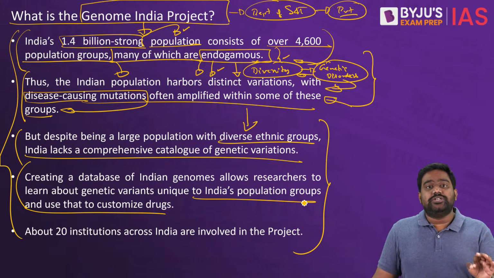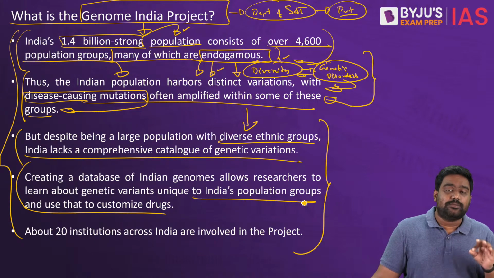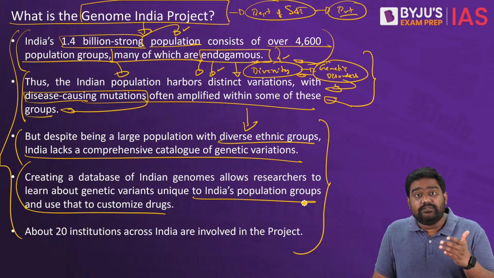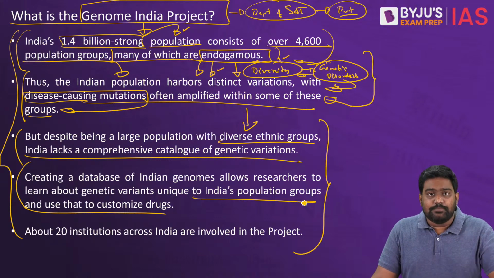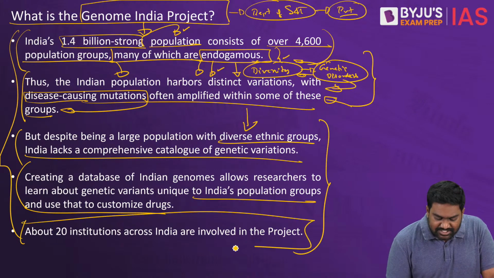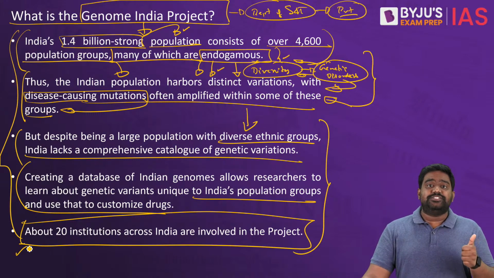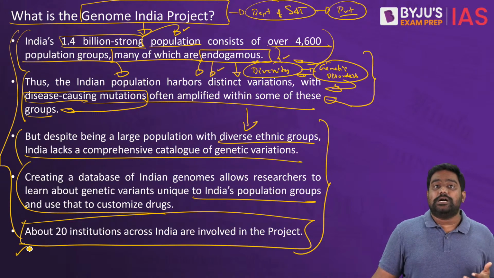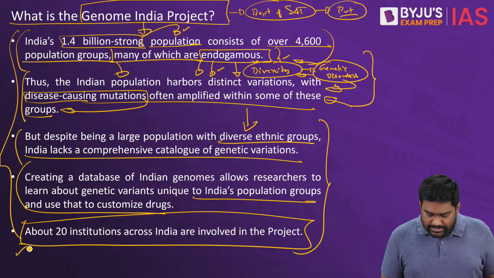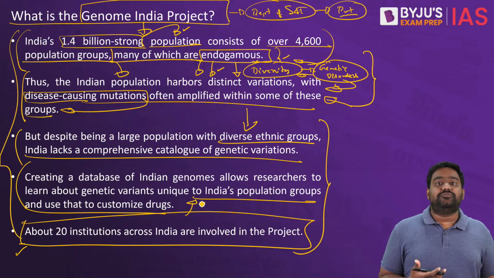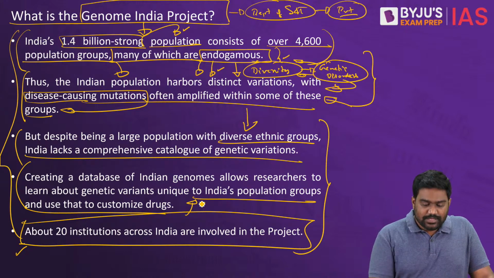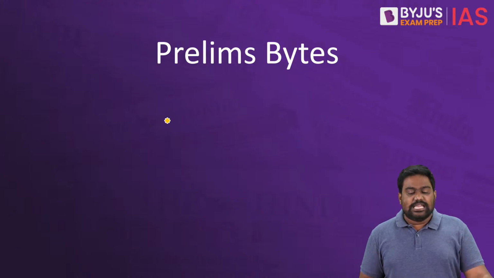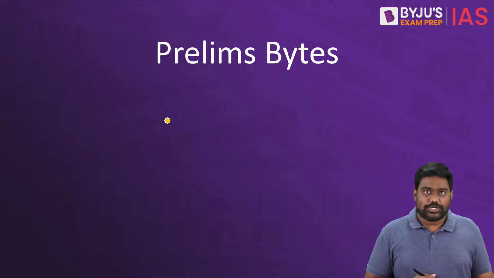So at least 10,000 full-length human genome sequences are being developed under this project, and 7,000 sequences are already completed. All right, 3,000 have been made publicly available, and it will help the research institutions, the pharma companies, to come up with better vaccines and better drugs. It will help the healthcare industry to develop better lines of treatment to handle all these diseases and life-threatening conditions. So that is the application and the key purpose of the Genome India project.